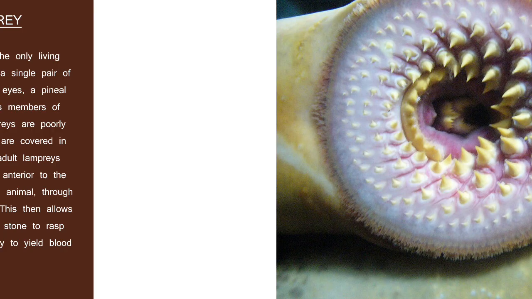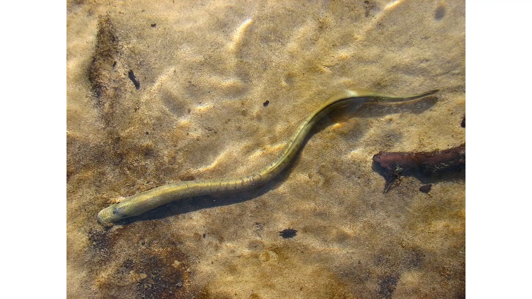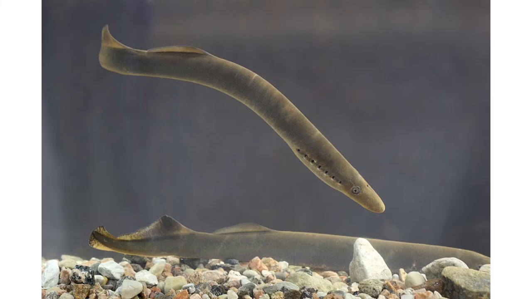Now the body consists of, let me show you. This is their body, which is eel-like. So the body consists of two median fins, a caudal fin, and a small anal fin. You understand? It should be noted that they do not have any paired fins. You understand? They do not have any paired fins.